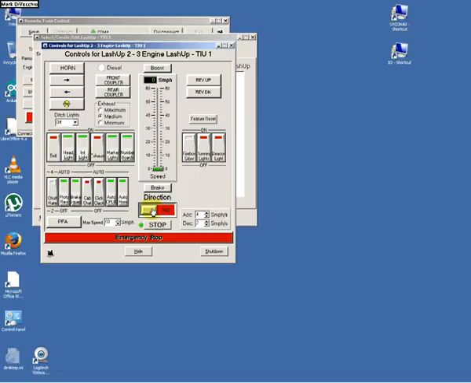If I move into reverse, the headlight on the lead engine goes out and the headlight on the tail engine turns on. Of course, you can't see that. All of that intelligence, by the way, of what the lead engine does versus the middle engines versus the tail engines is all done inside the TIU, I've discovered. From the computer program, I really pass a very simple command to the TIU, and the TIU takes care of telling which engine needs to have which headlight turned on at which time, whether its inside lights can be on or off, and so on. Okay, so we'll pull out here in reverse.